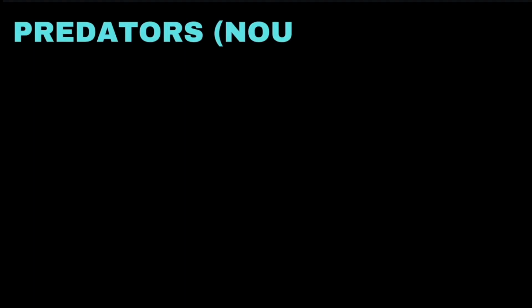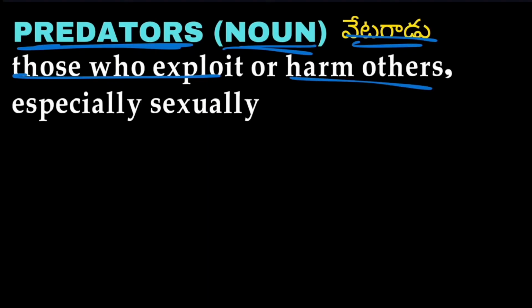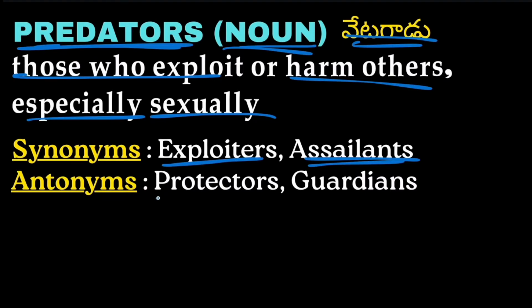Next word is predators. Predators are nouns which means vetagadu, hunters. Those who exploit or harm others, especially sexually, are predators. Synonyms are exploiters, assailants. Antonyms we have protectors or guardians. Protectors or guardians generally take care of us and protect us from others.